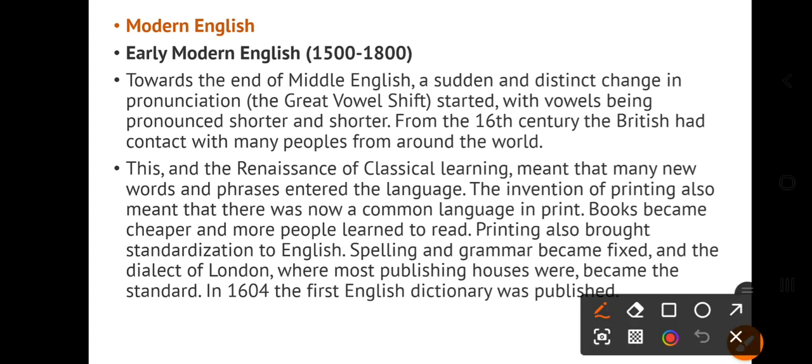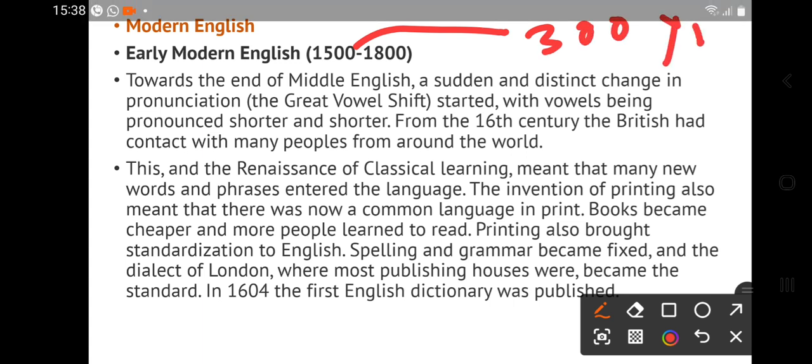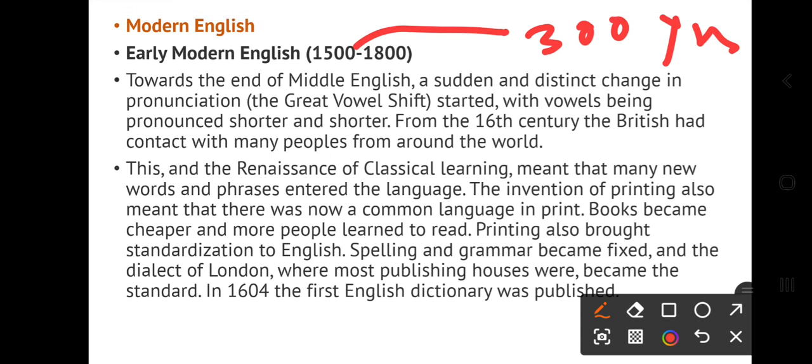So what is early modern English? It was 300 years, right? Why did Middle English change into modern English, what was the reason? It was a sudden and distinct change of pronunciation, the great vowel shift.